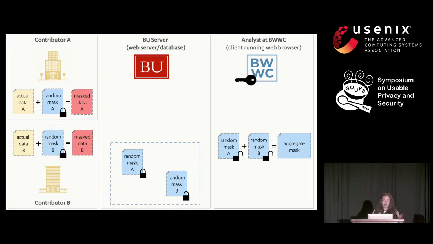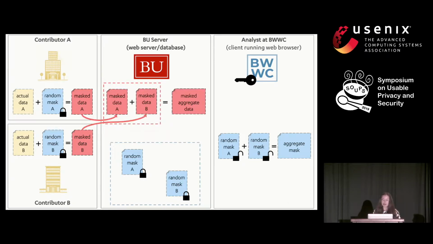So meanwhile, the addition of the actual data and the random mask produces something called the masked data. And this masked data gets sent on to the Boston University server, where we then compute the aggregate of these masked pieces of data. And then we have what is called the masked aggregate data.